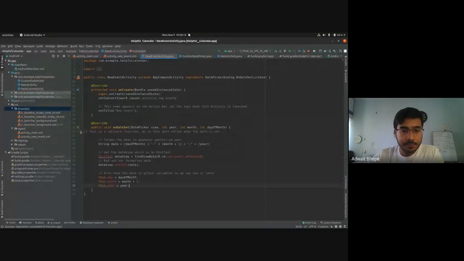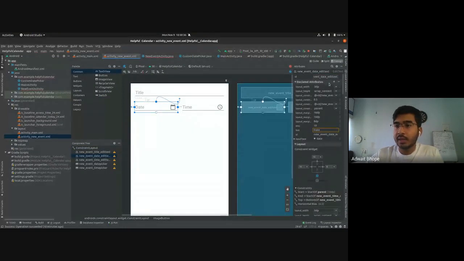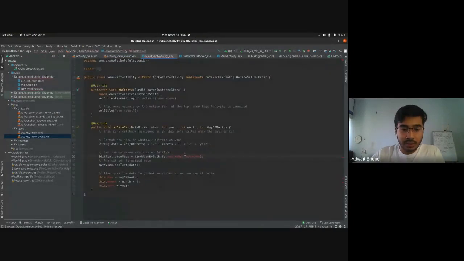And paste it here. So do all the imports. Make sure you have the correct ID. I don't have it, looks like. Head over to activity new event and check the ID for our date field, and that is new event date edit text. So copy this ID and paste it here, and now it is done.